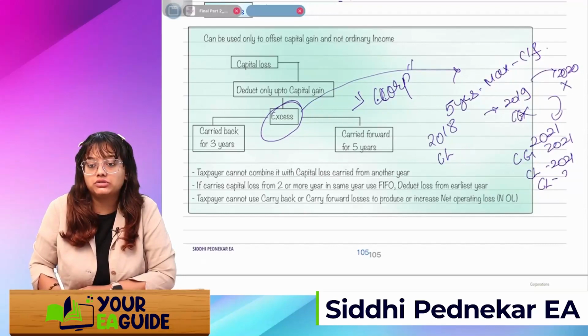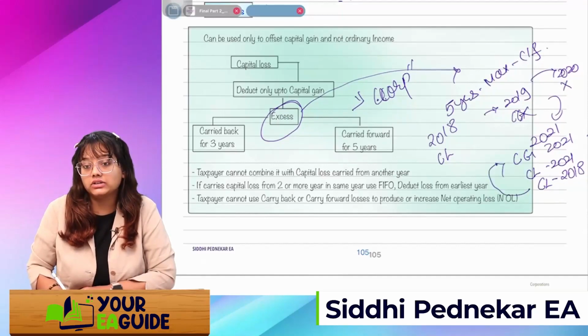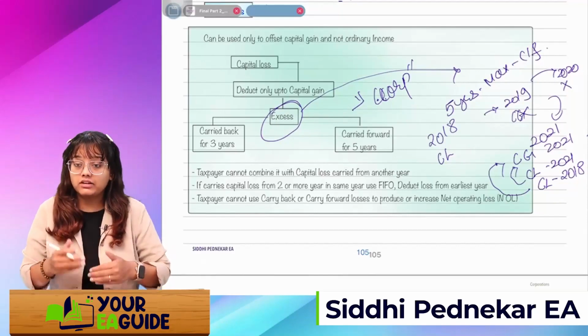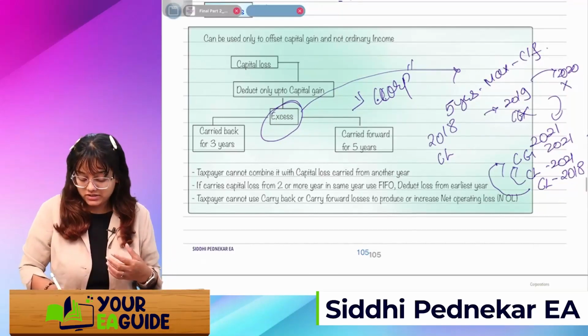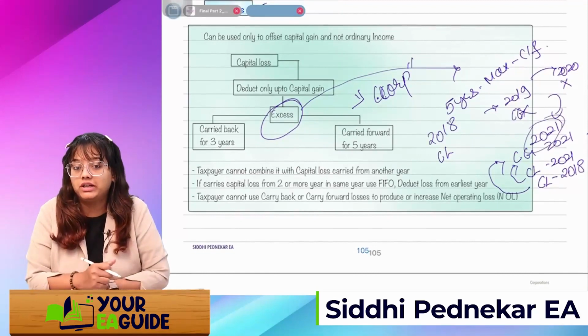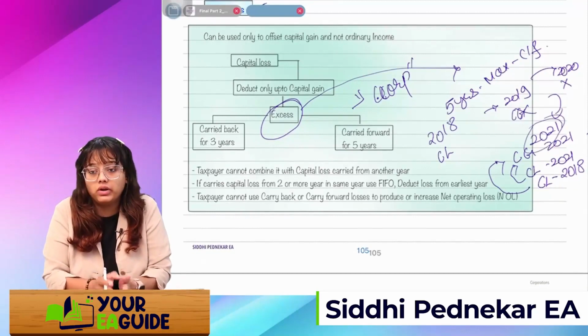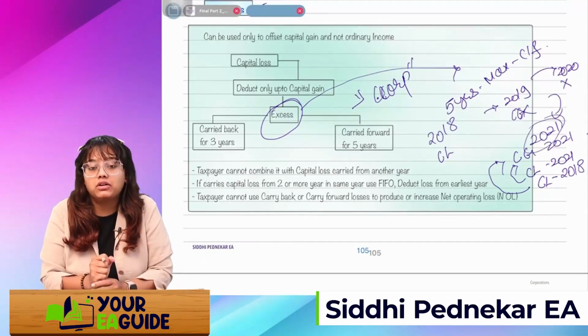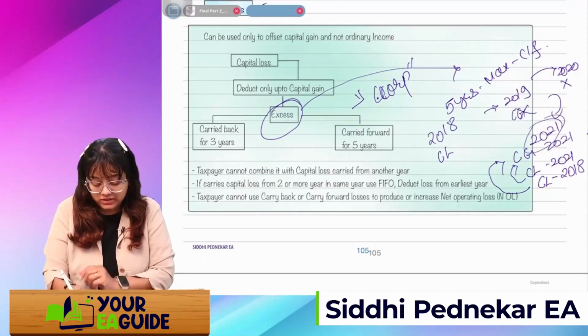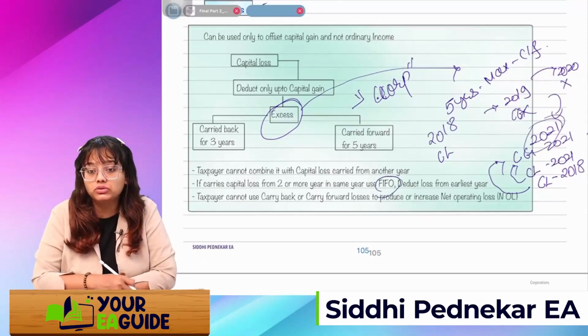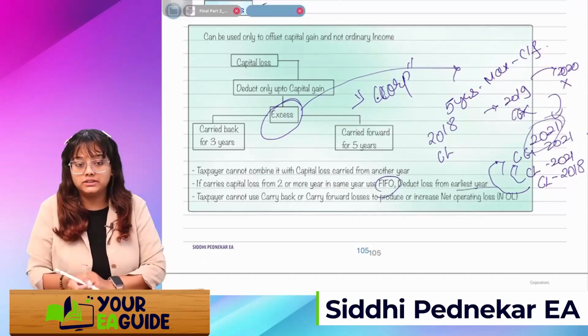and the capital loss which was carried from 2018. So you'll first set off this 2018 loss against this, and then this will be set off, and if there is any remaining, then that will again be carried forward for the next 5 years, which we will calculate from 2021. Like the FIFO method, whatever is the oldest loss will be set off first. Okay.